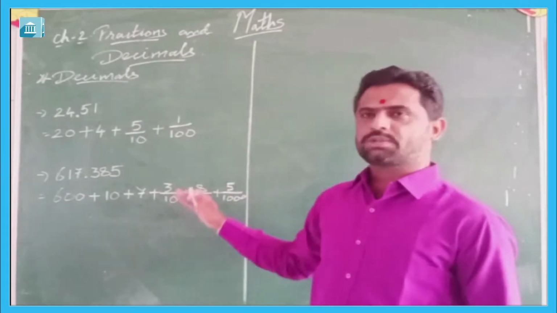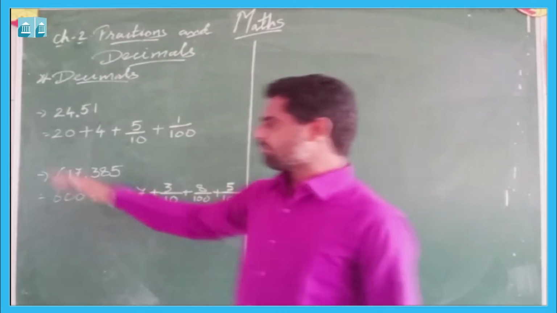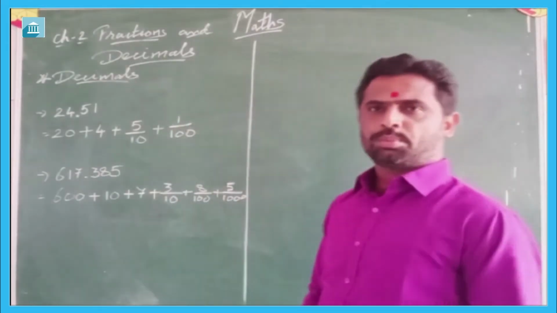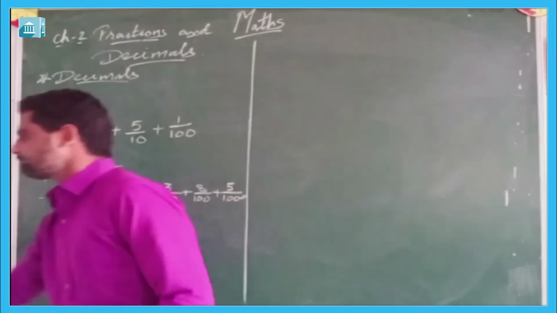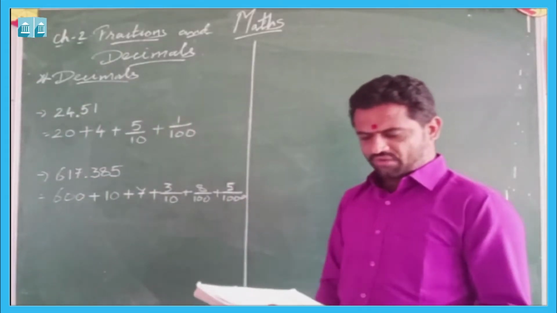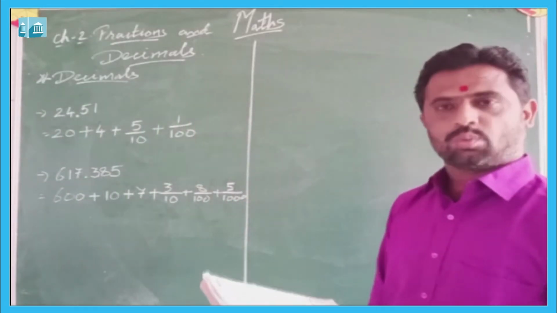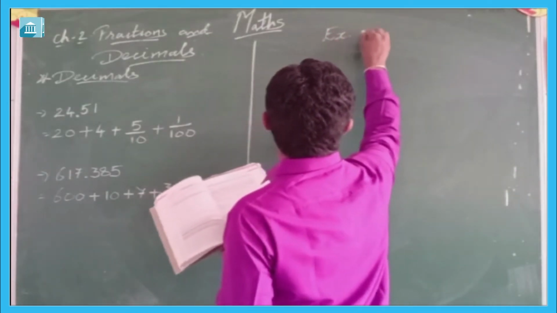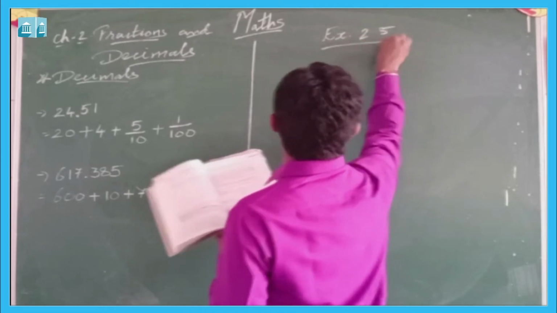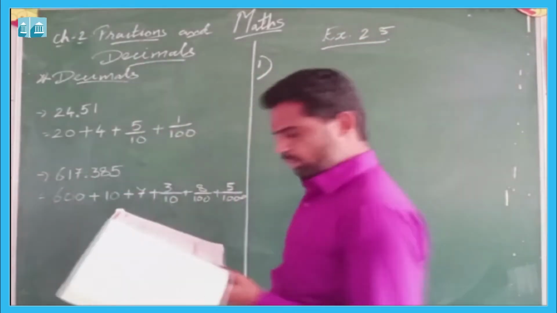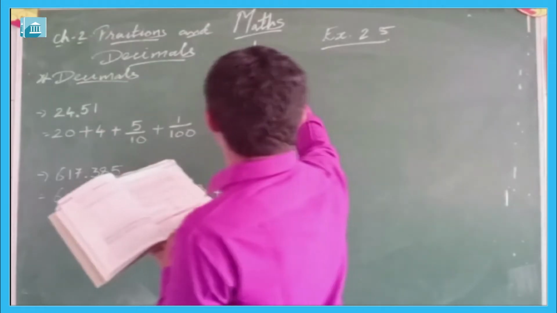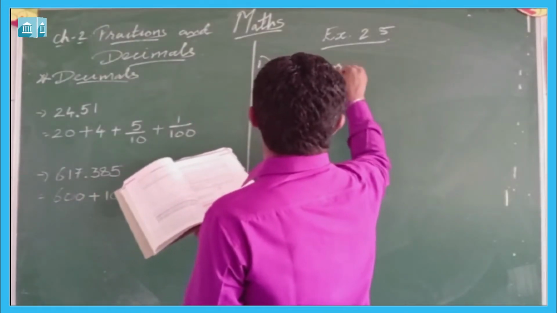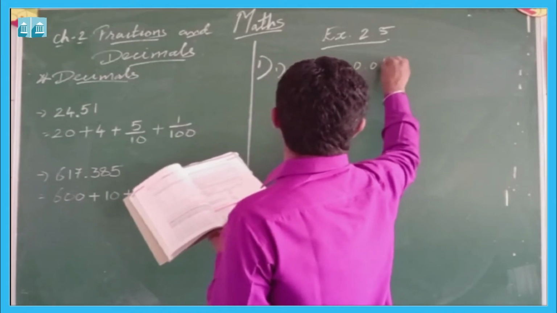Now let us begin exercise 2.5 and try to solve it. In exercise 2.5, the first question is, which is greater? Now the first it is given 0.5 or 0.05.